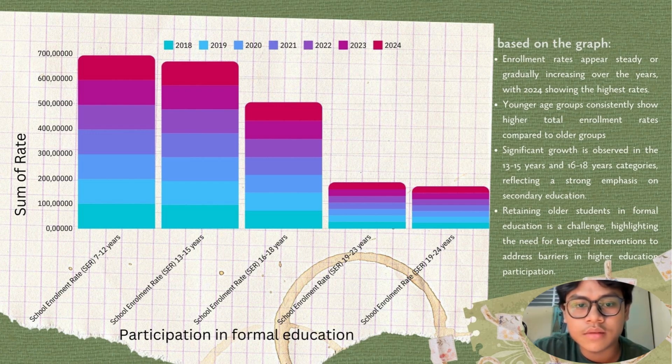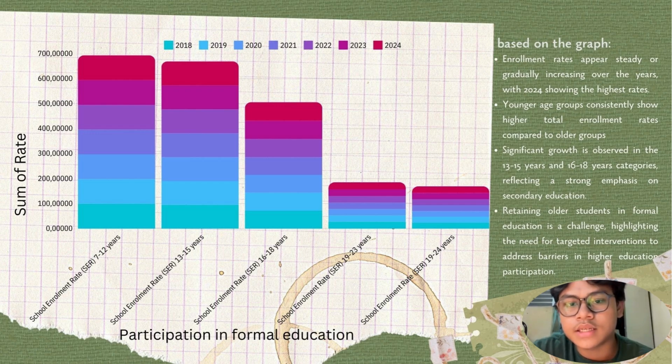Moving to 2019, it leads to the point of 99.174, and then 2020 for children aged 7 to 12 years is around 99.2. The 2021 leads to a rate of 99.1, and 2022 also leads to almost the same, accumulated to 99. Then 2023 leads to 99, and 2024 also leads to 99.